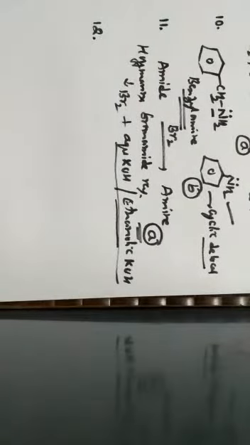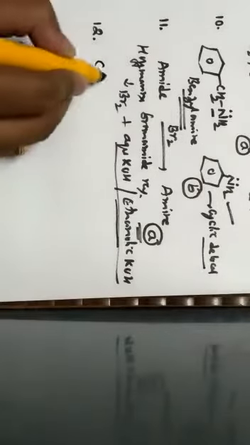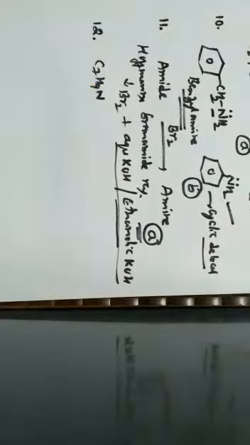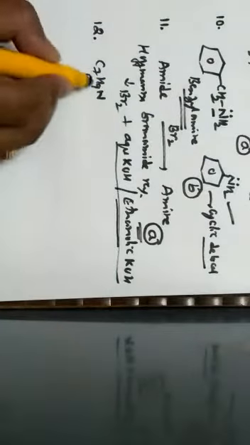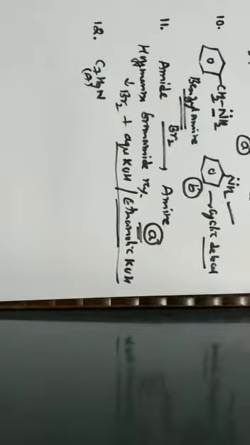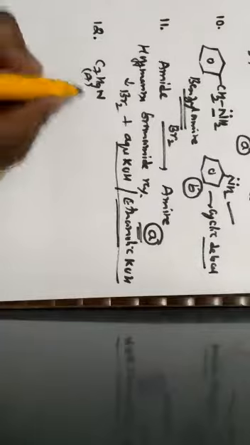An aromatic compound A, which is given by the formula C7H9N. So here it has been mentioned, an organic compound A, which is given by the formula C7H9N, on reacting with NaNO2 and HCl at 0 degrees Celsius forms benzyl alcohol. The number of isomers possible for the compound A is, okay, first let us write the reaction.